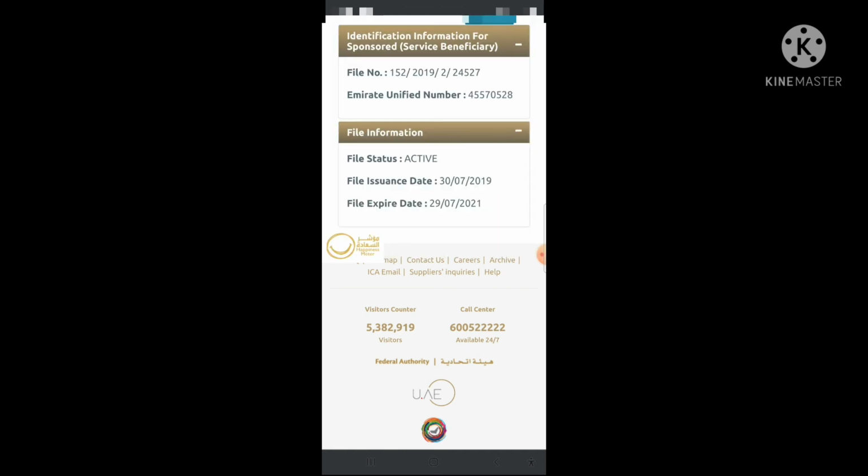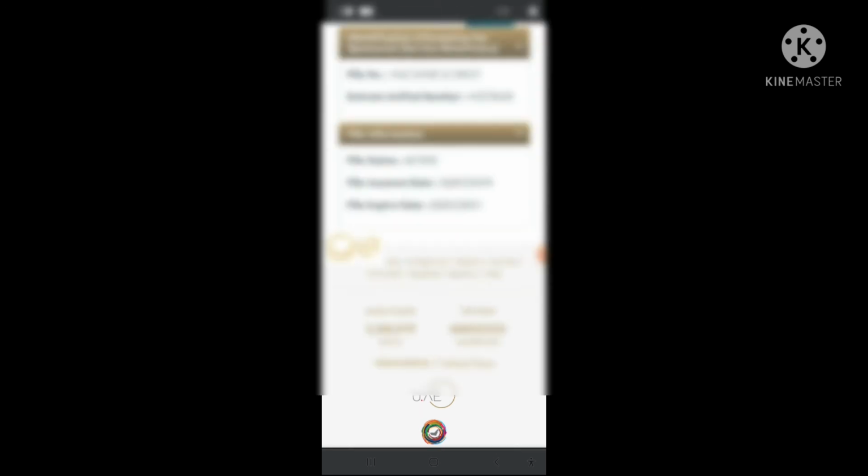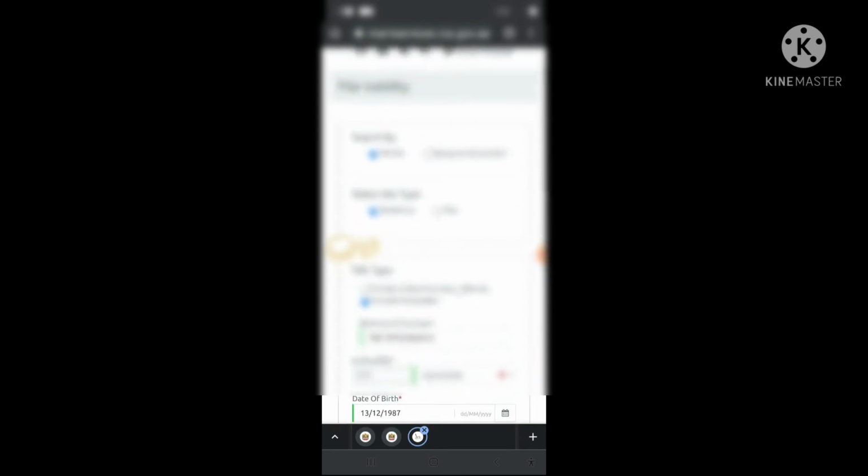So in that case, if it is active, it doesn't mean the person does not have absconding, because the labor department information shows this person already ran away from the employer. So these are the steps.